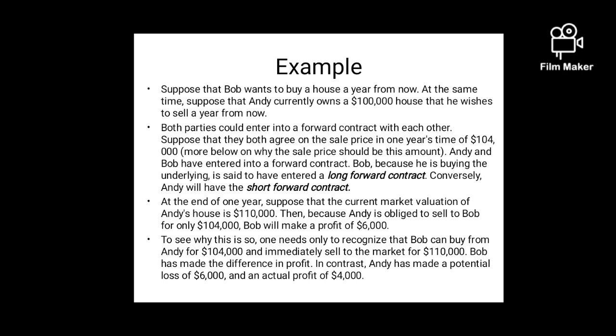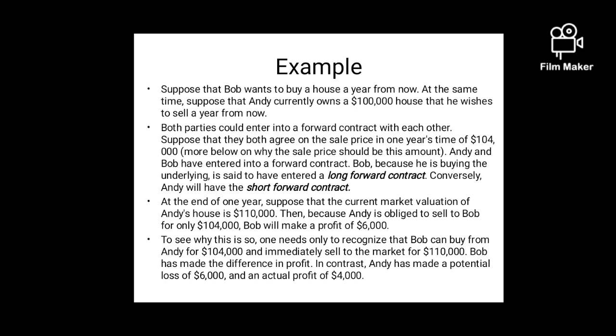Right. Now what happens? Suppose the price of the house is 1,10,000. Bob will pay 1 lakh, purchase the house from Andy, sell it in the cash market at 1,10,000 and will earn $10,000. And if Bob is buying at 1,04,000 and the cash market price is 1,10,000, Bob will buy at 1,04,000, sell at 1,10,000, 6,000 will be a gain for Bob, and 6,000 will be a loss for Andy.